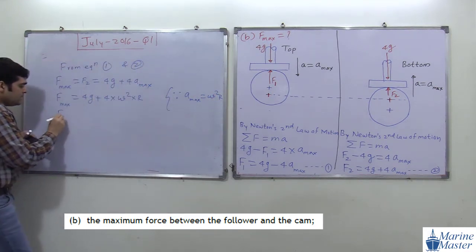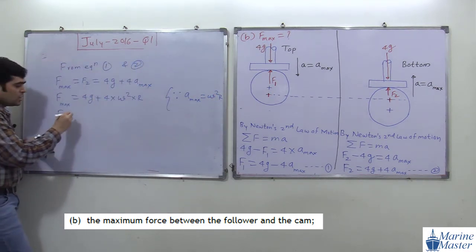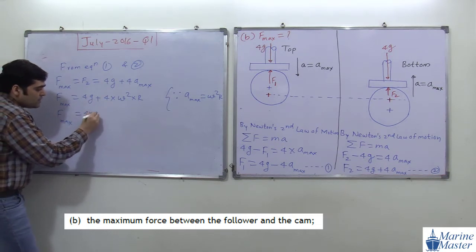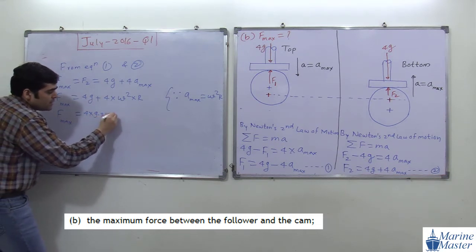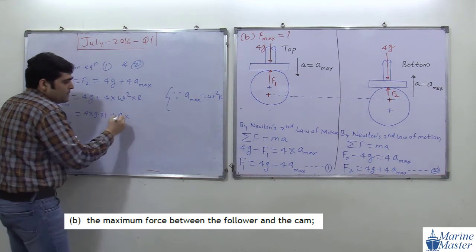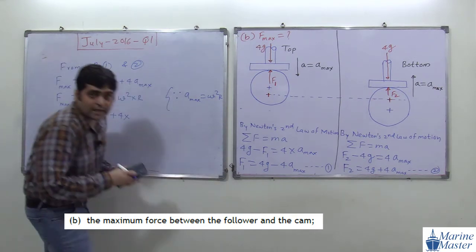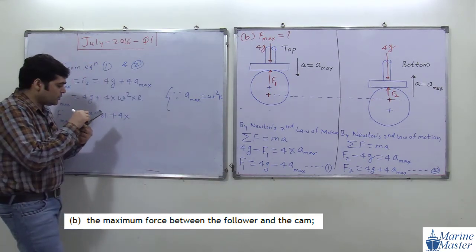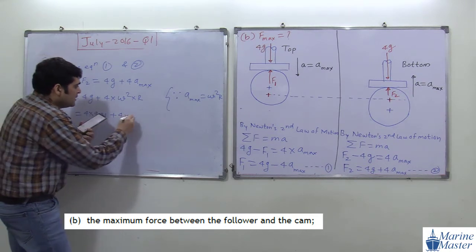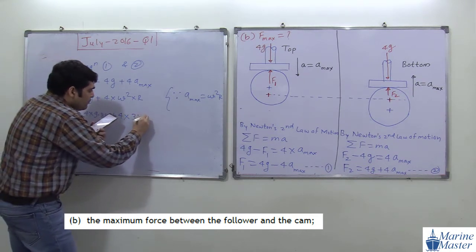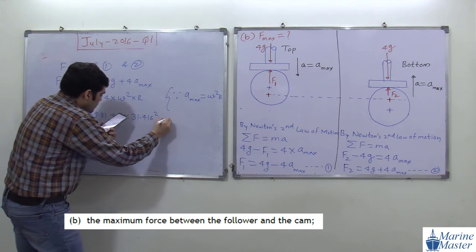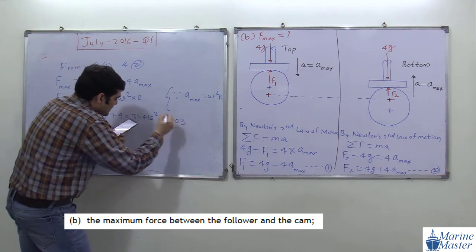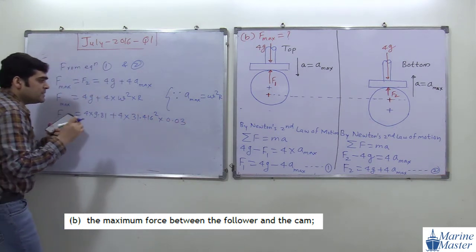So what will be the F max? 4 into g, that is 9.81. 4 into omega square: how much omega did we calculate at the start of the question? 31.416 squared. R is 0.03, the amplitude of SHM, that is 0.06 divided by 2.